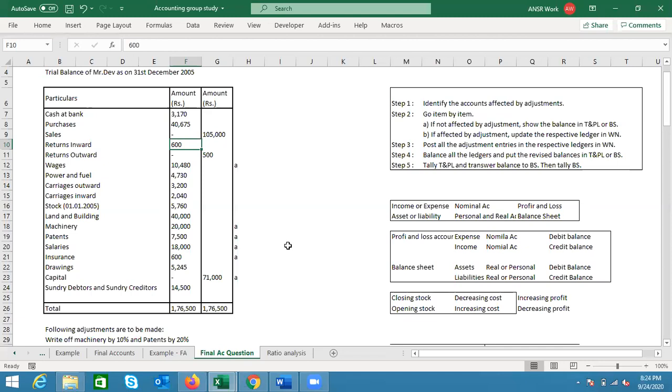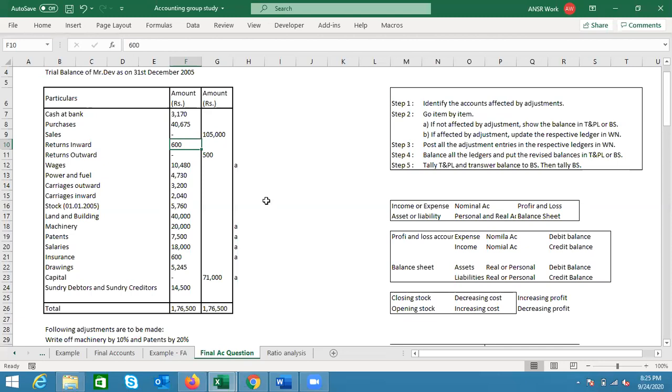Very simple reason. Same thing we do for debtors. When we have debtors of suppose 50,000, however, we know that the provision for bad debt during the year is 2,000. That means even though we have receivables of 50,000, out of that 2,000 we are expecting that we will not receive. So what is the actual amount of debtors that we have? That is 50,000 minus 2,000 is equal to 48,000. So instead of showing debtors on the asset side and provision for bad debt on the liability side, we deduct both of them together and show the net value. So the contra thing everyone is familiar with.